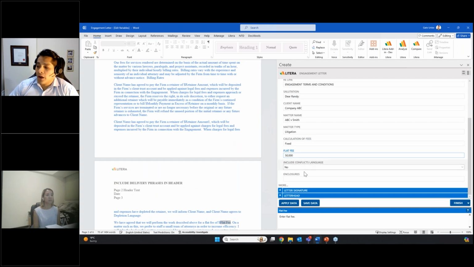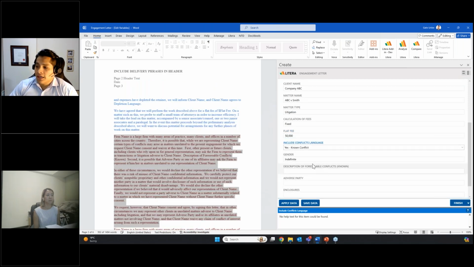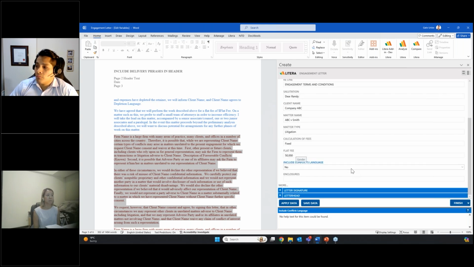The same applies to this complex language field. At the moment, by default, it says no. But if I select that there is a known conflict, I will then get 3 extra fields that I can use to add the relevant details into this engagement letter. For now, I will just go ahead and select no. And once I'm ready with my template, I can go ahead and select finish.